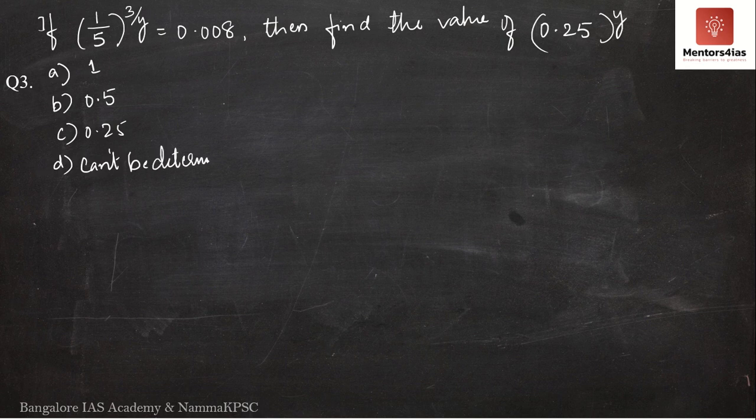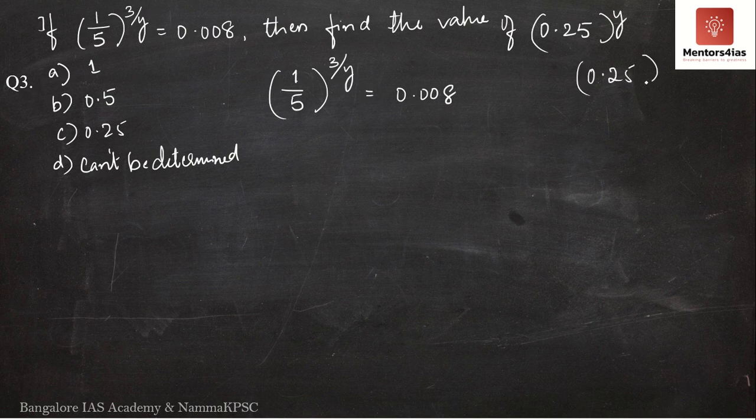Okay. So what is the question saying? We have 1 by 5 to the power 3 by y, which is equal to 0.008. And the question is asking us to find out the value of 0.25 to the power y. So what do we have to do? We have to first determine the value of y, only then can we determine what 0.25 to the power y is equal to.